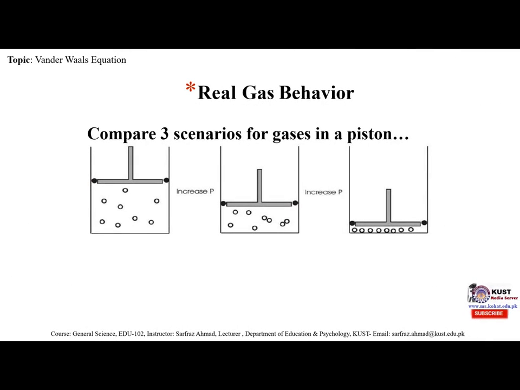Compare three scenarios for gases in a piston. Now here you can see that the piston was at some distance. Now the gas molecules, suppose, are at random positions. They are at a distance. But when we press the piston, then the molecules come closer. And again when we press the piston, the molecules become very close to one another.